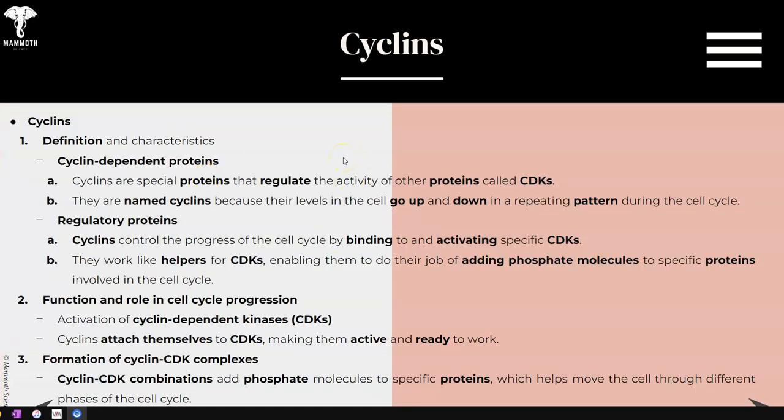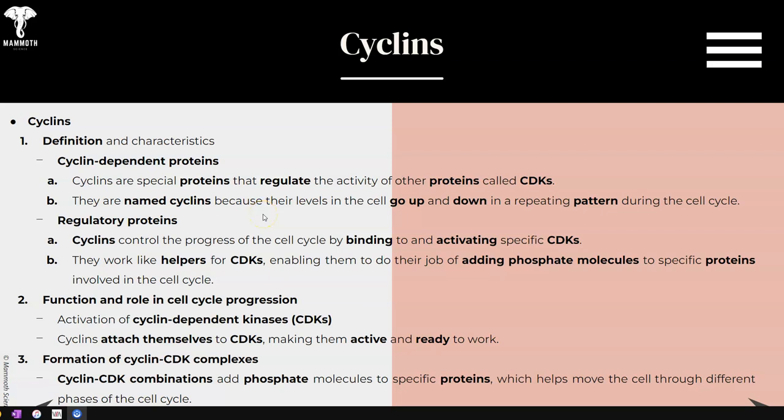There are a couple of different types. One is called the cyclin-dependent protein. These are special proteins that regulate the activity of other proteins called CDKs, which we'll talk about in a minute. They are named cyclins because their levels in the cell go up and down, thus the term cycle, in a repeating pattern during the cell cycle. We also have what are called regulatory proteins.